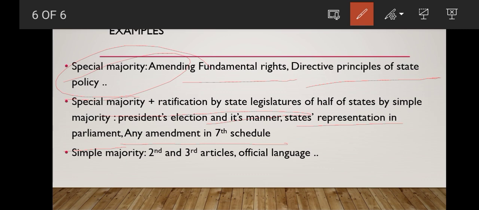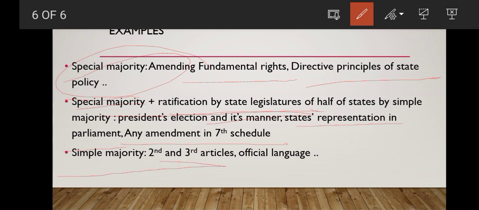Then, states' representation in parliament. If a state has to be represented in parliament, or any amendments in that regard, the same thing applies: special majority plus ratification by state legislatures of half of the states through simple majority. And simple majority in the case of second and third articles amendments.